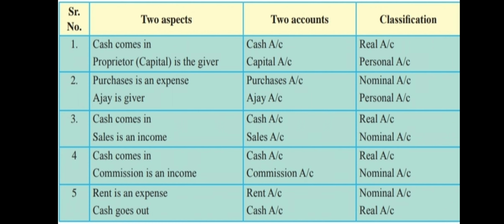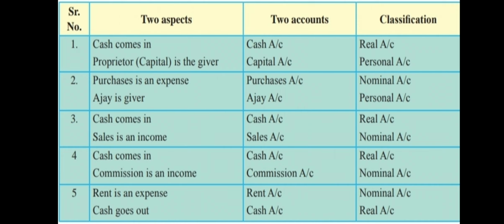Now third one, cash sales. Okay. So in the second example, purchase goods on credit from Ajay, we had not paid the money. Okay, and therefore the name of the seller, that is Ajay, was given. Now here it is clearly written cash sales, that is I sold my goods and I have been immediately paid the cash. Okay, so this is clear. Your sales is one of the aspects, and cash is one of the aspects. Okay, sorry, cash coming in is one of the aspects.